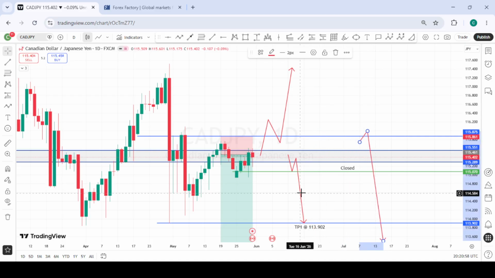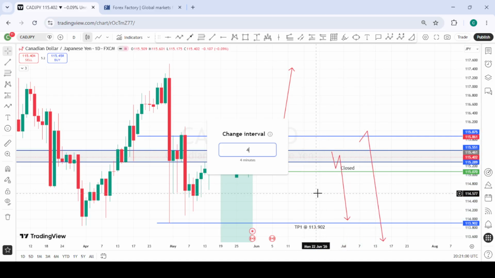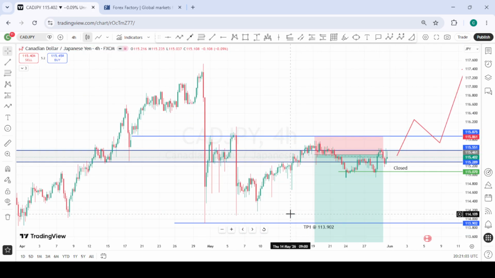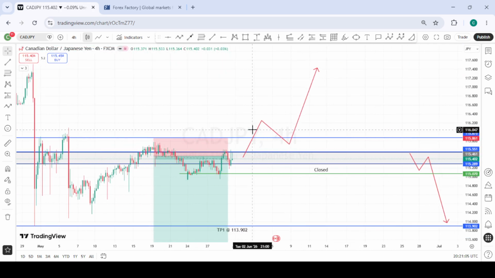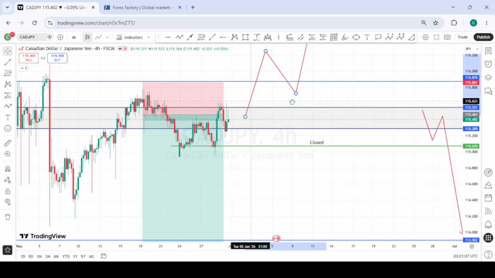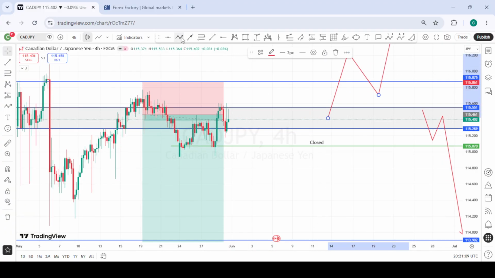Also, what price can possibly do is, if you go to the 4-hour time frame, price can also just give us another retracement back somewhere here, and then we look for buying opportunities from here to blast through to the upside.